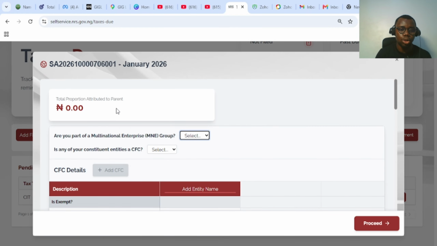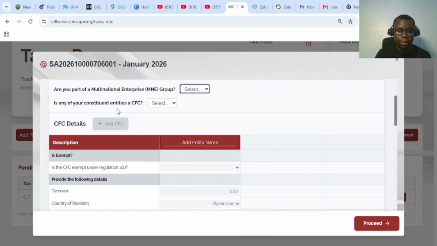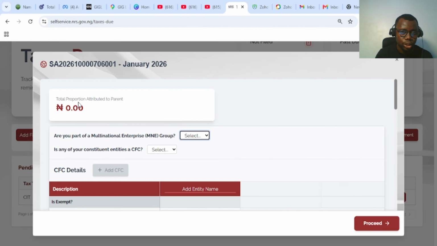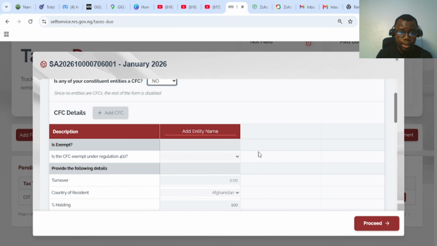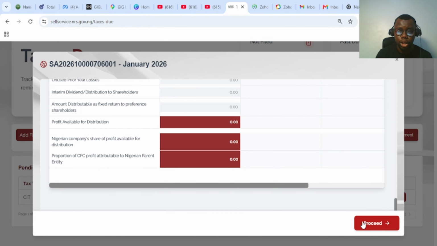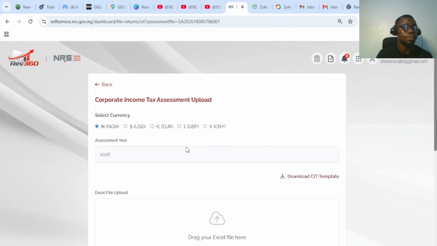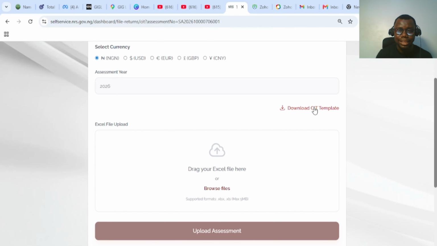Once I click on no, it will automatically come through here and ask me this question: total, proportion, attribution to parent, 0. Are you part of a multinational enterprise? No, if you are not. Is your constituent entity a CFC, right? CFC means that you are affiliated to a subsidiary, or whatever the case is. So in this case, you put no. If you put yes, you need to fill in the details. If not, all this other information is not necessary. Then you click on proceed, right? Once you click on proceed, you can now go ahead and download the CIT template.